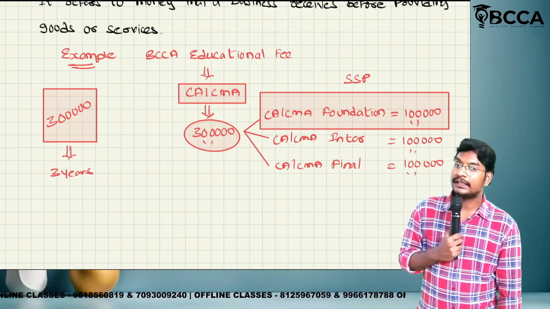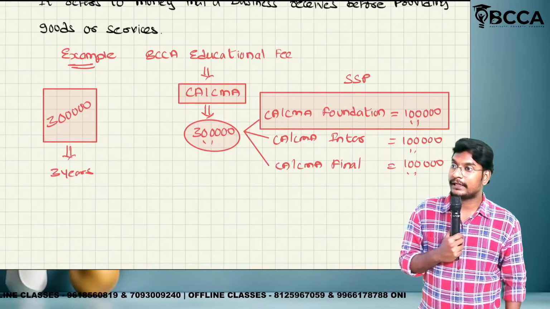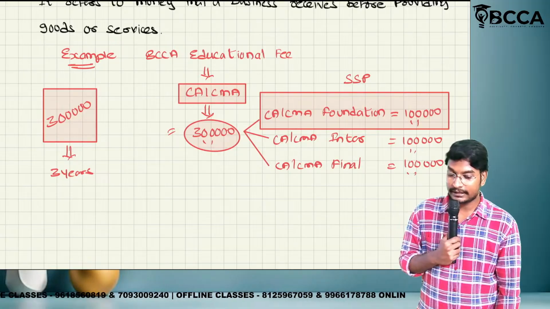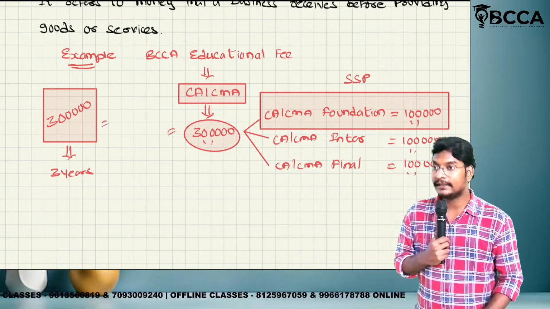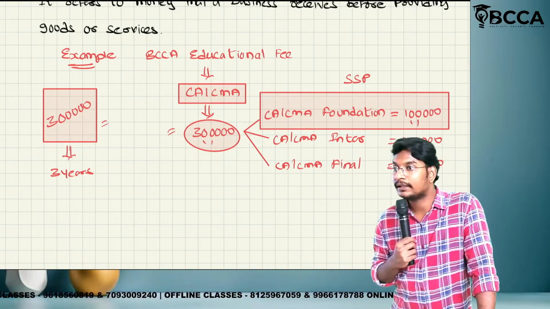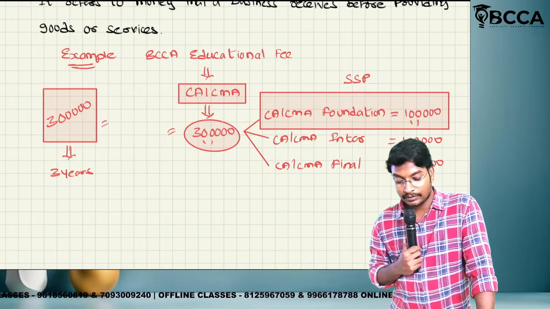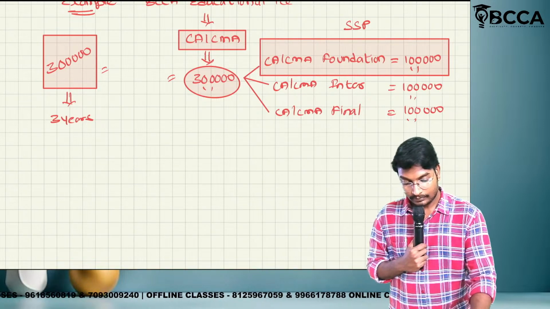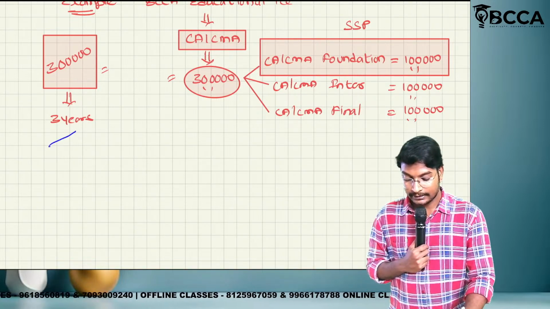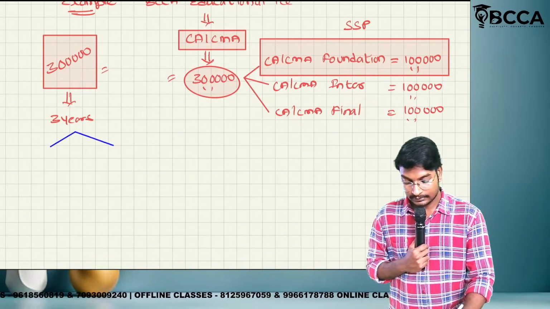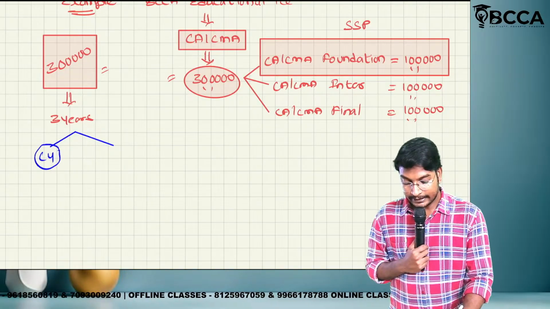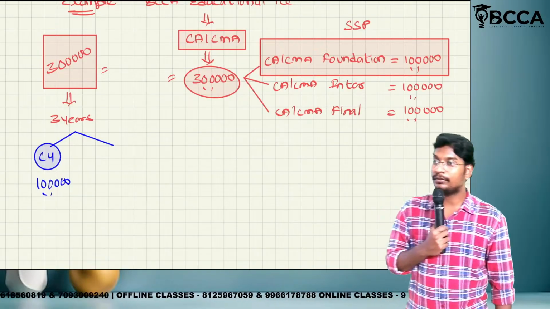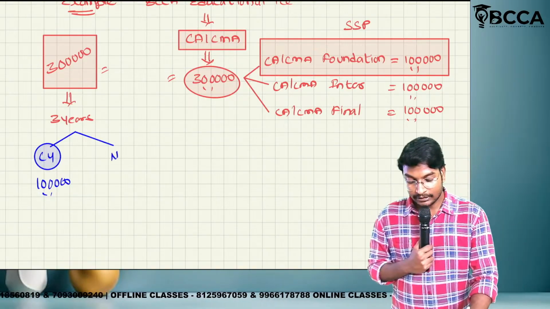Now the student has joined in the current year. The student paid 3 lakhs. We have collected the total 3 lakhs in the current year itself. So please be very careful here. In this 3 lakhs, the current year amount is 1 lakh. Next year amount is